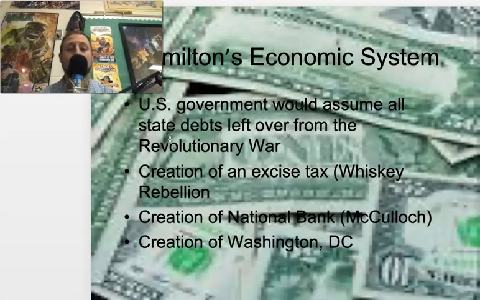And along with that, you have the excise tax on whiskey that caused the Whiskey Rebellion. So all these states were in massive debt following the Revolutionary War. So what Hamilton's going to do is say the federal government's going to assume that debt, and we are going to, via federal income tax, pay off the debt from the Revolutionary War. And in order to do that, we're going to put an excise, or what we'd call in the South a sin tax, on whiskey. And then the national bank will control all fiscal policy, meaning the printing of money, what would now be the Federal Reserve.